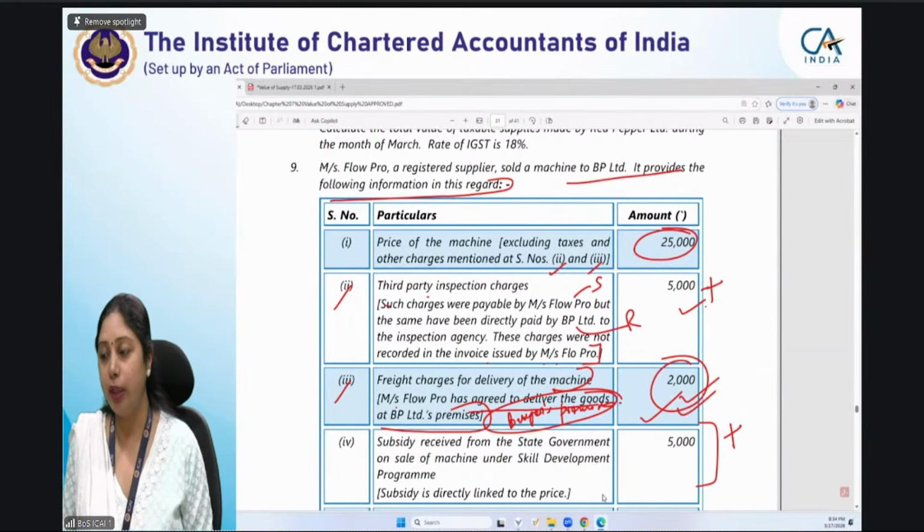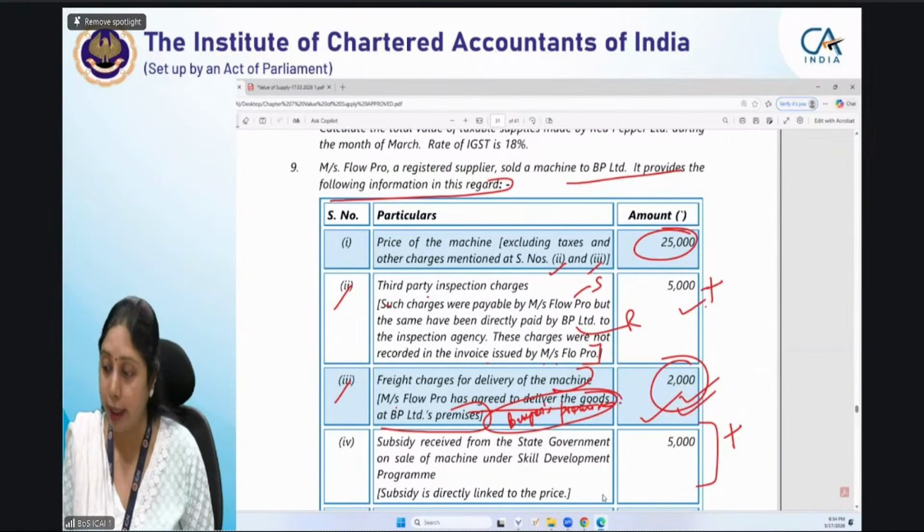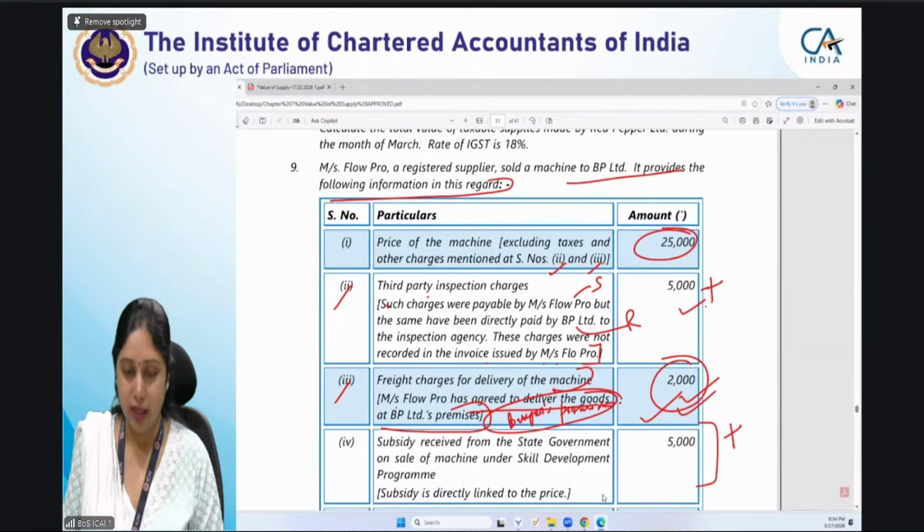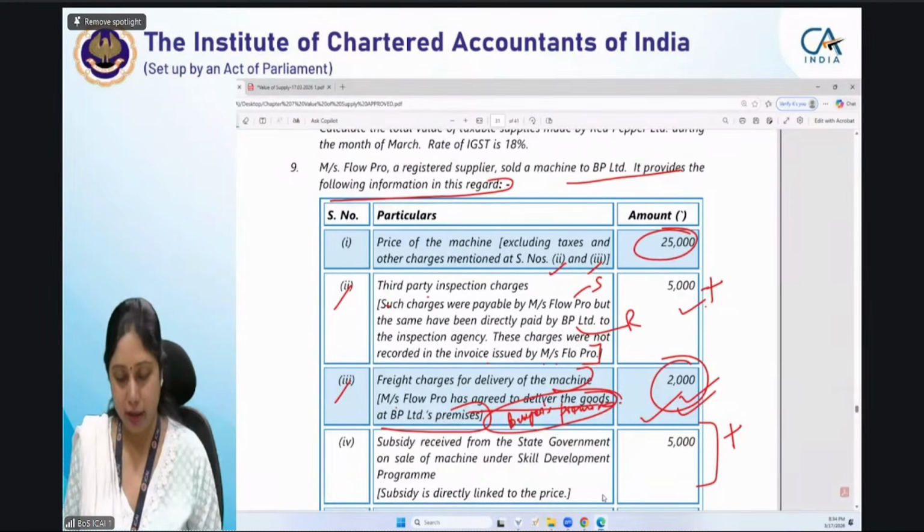Yes, includable, ma'am. Not includable मैं नहीं पूछ रही हूँ. Don't answer includable, non includable. I want to know whether you will add it or you will not add it. Added, ma'am. Not added, ma'am. Actually, it is added, ma'am, but here is given a note. Price of the machine is net of the subsidy received. That's why we will not again add it. दैट्स व्हाट यू वांट टू से?